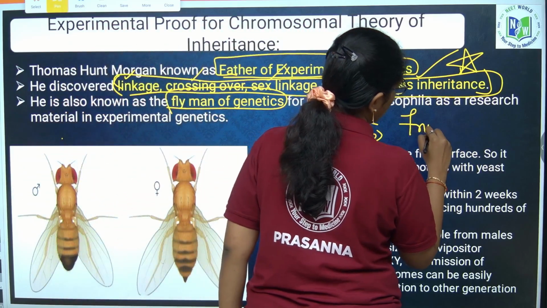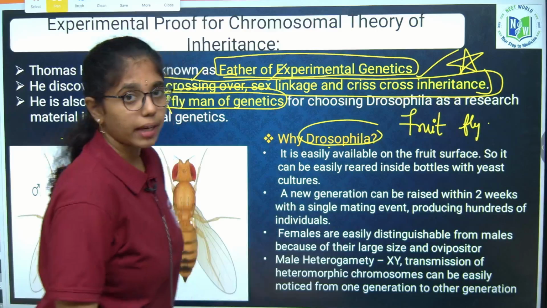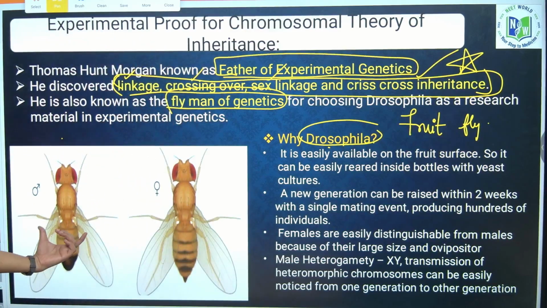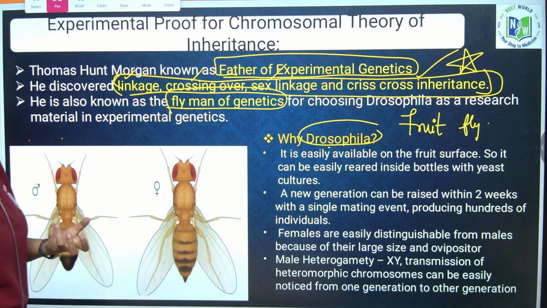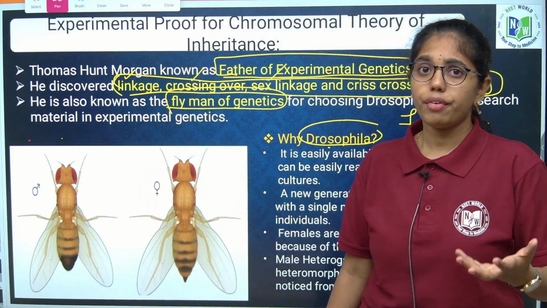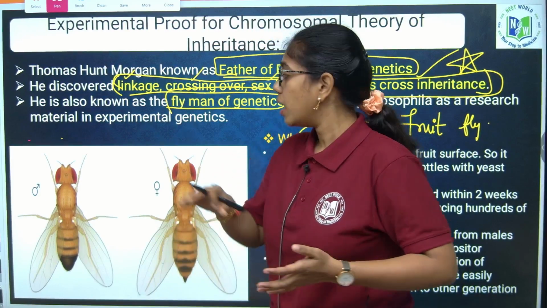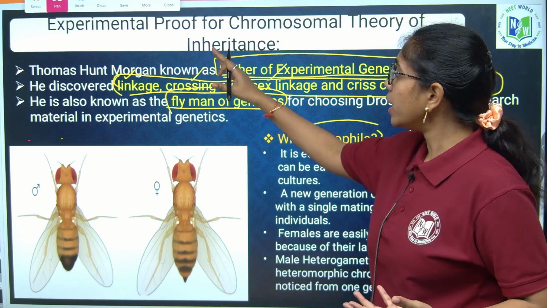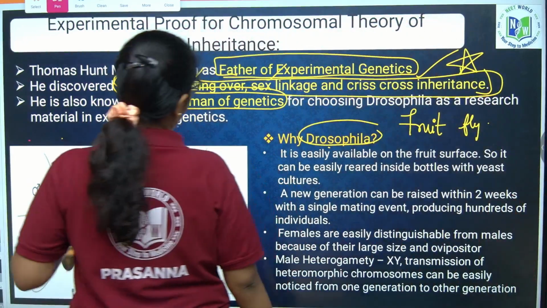Fruit fly. It is also said to be fruit fly. Clear? Now if you see Drosophila male and female, why did he choose Drosophila? We have discussed Mendel's model organism is the pea plant, Pisum sativum. Why pea plant? We have discussed many reasons why Mendel chose the pea plant. Now there are many reasons why Morgan has chosen Drosophila as his model organism.